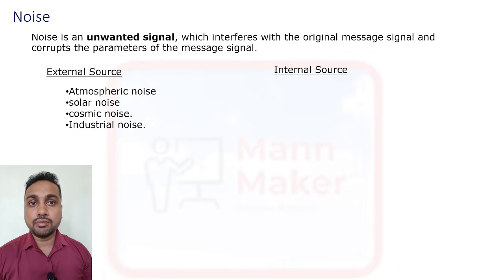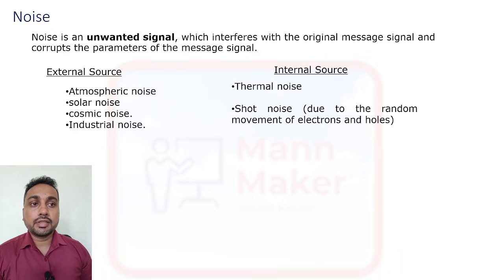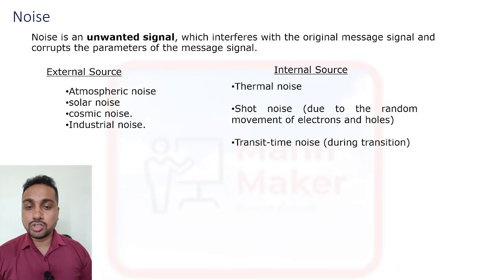Due to that, our signal gets corrupted or destroyed. Internal sources are due to components and physical things, like thermal noise, due to heat and temperature of the components. Then shot noise occurs due to random movement of electrons and holes in components. Then we have transit time noise, which arises during the transition of a signal.